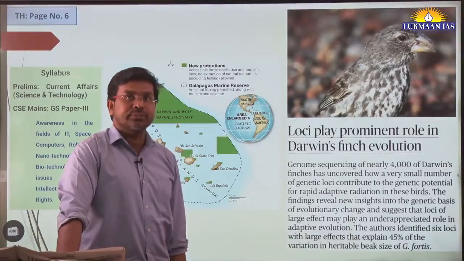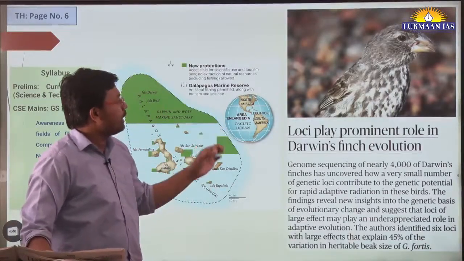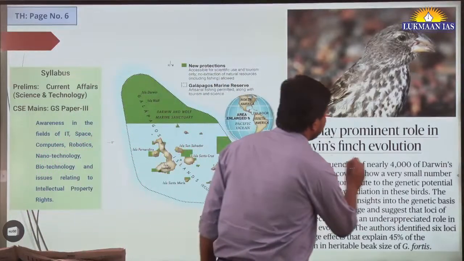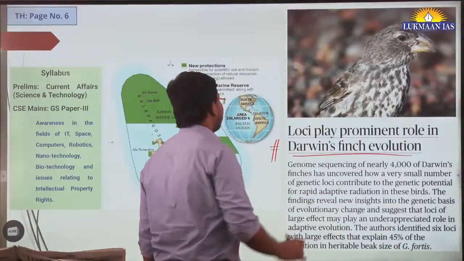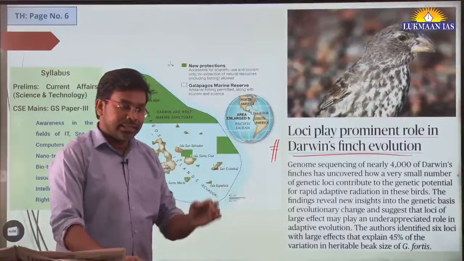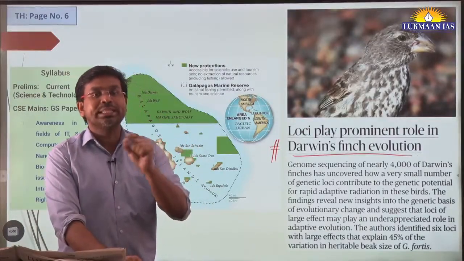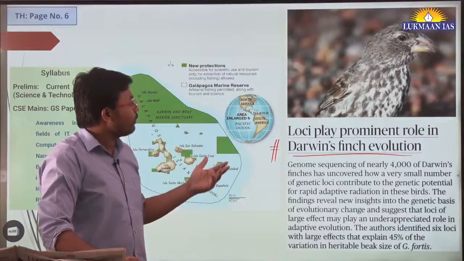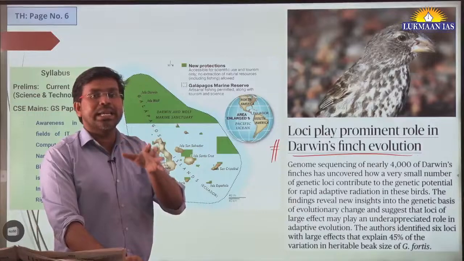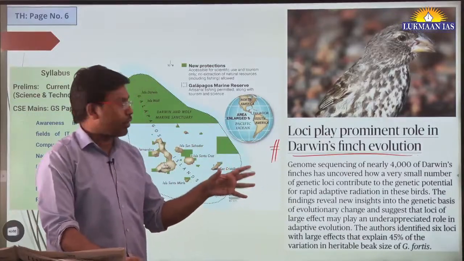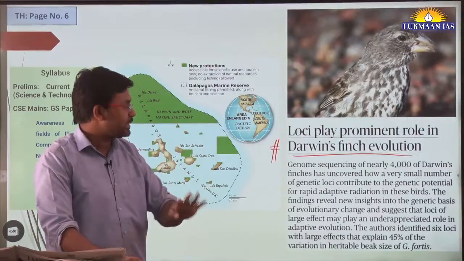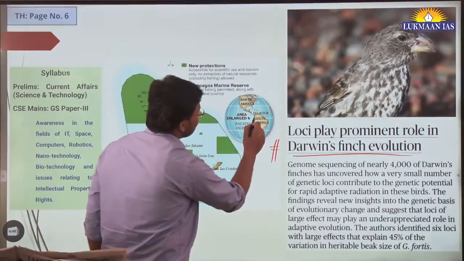This topic is from Science and Technology. It says Loki play prominent role in Darwin's finch evolution. Okay, Darwin's finch evolution. So we need to understand about Darwin's theory of evolution also. As we discussed in the beginning, Darwin studied on the Galapagos Islands to come up with theories of evolution. Where are the Galapagos Islands located? Galapagos Islands are located to the west of Ecuador, right? So Ecuador is a country in South America. Okay, there are 12 countries in South America. Ecuador is one of them.